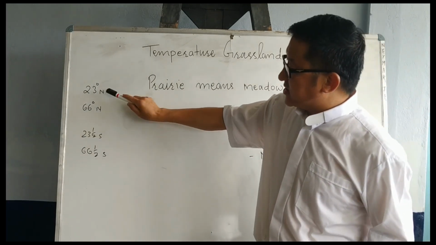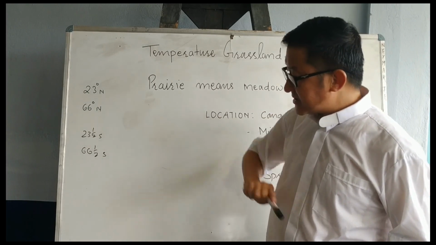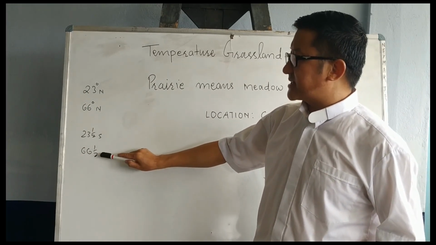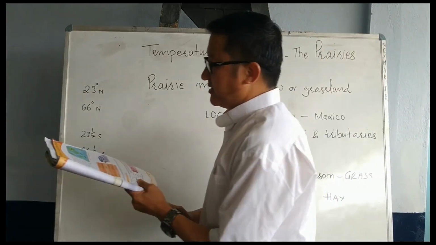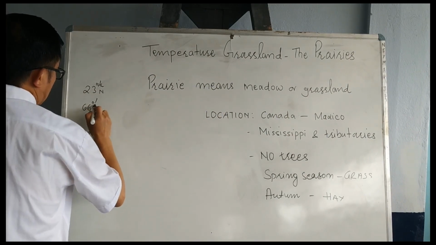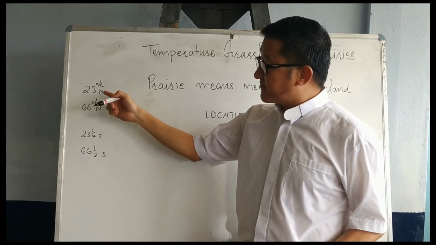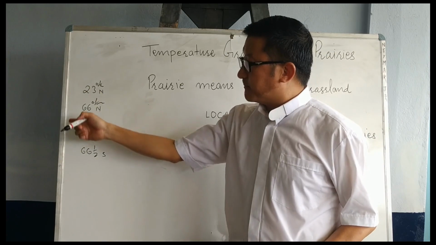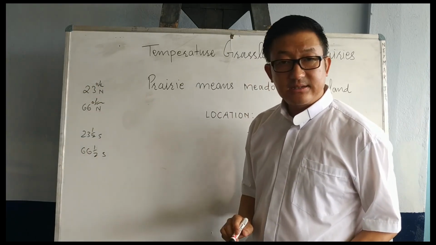Now I have written here 23 and a half degree north and 66 and a half degree north, and 23 and a half degree south and 66 and a half degree south. Sorry, this half is there, on both sides. Here also half, here also half. Please do not forget. And we are very much familiar with this, the imaginary lines of these degrees, isn't it?